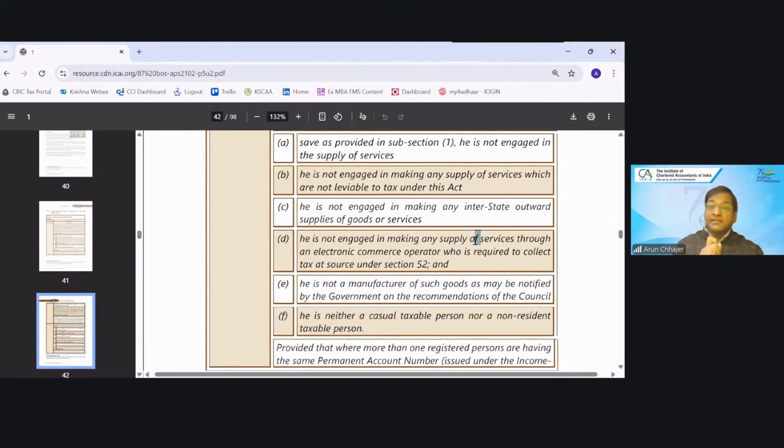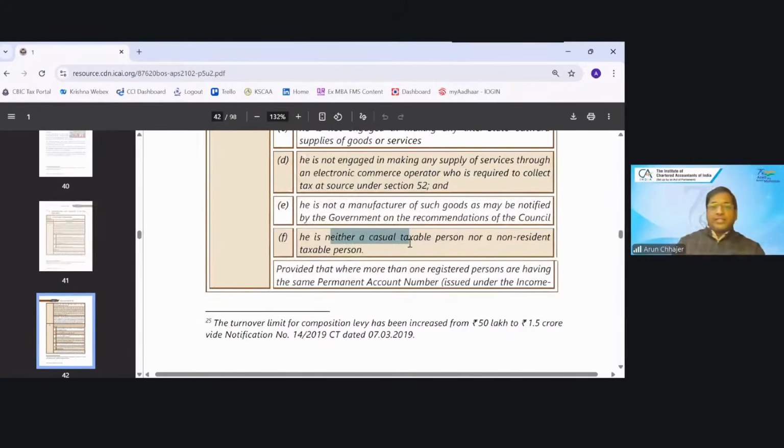What does it mean? I can provide the supply of goods through an ECO liable to collect TCS. It is not restricted. For the second category, they have only mentioned section 52. What does it mean? It means if I am a restaurant, I can provide supply through Zomato. Why? Because Zomato is liable under 9(5), not under 52. So I'm not a casual taxable person.